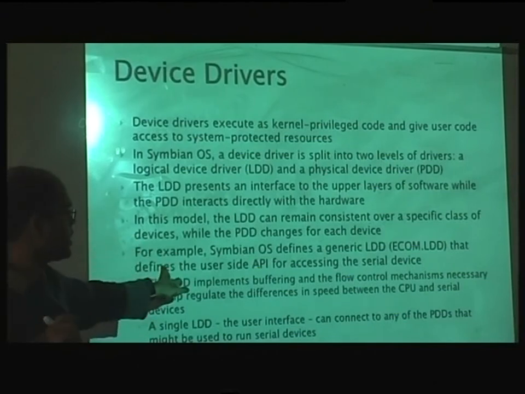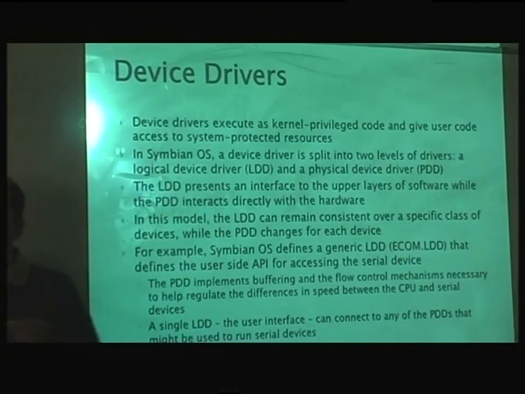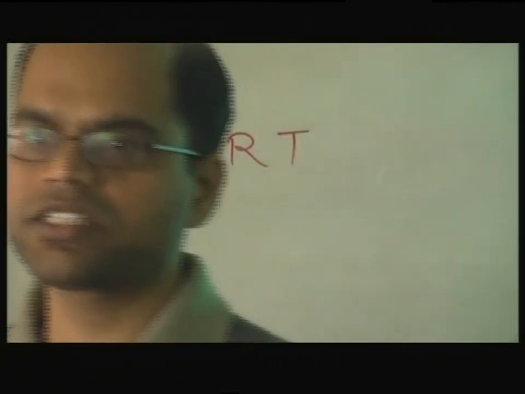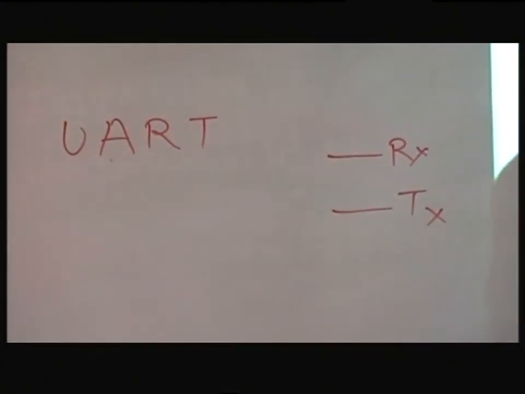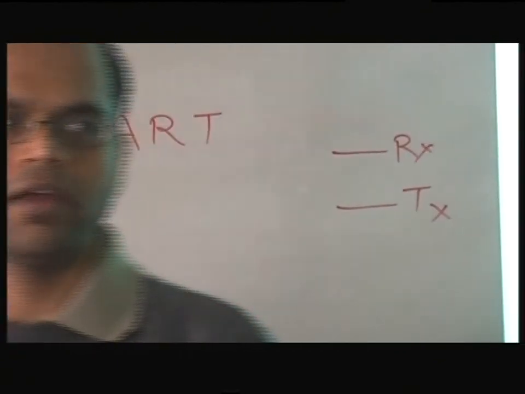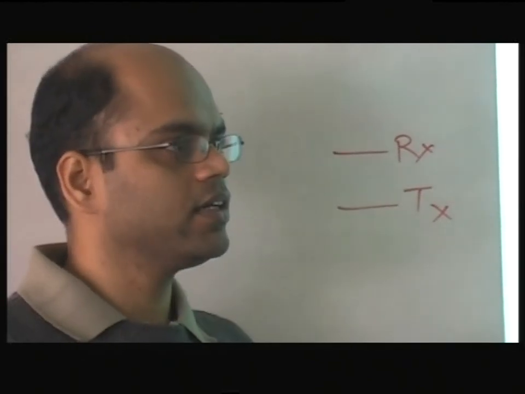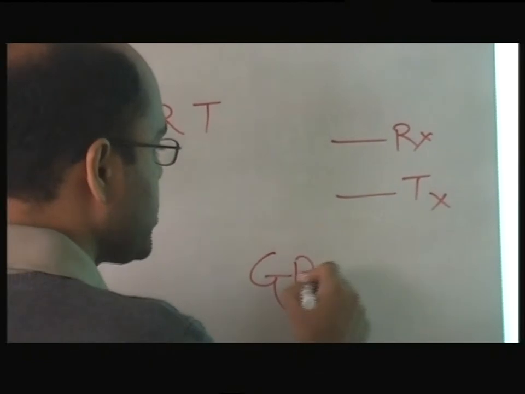So one example that they have given is a serial device. So all of the communication that happens through a serial port. So UART is the serial communication, right? It's a universal serial communication. All the serial devices. It's very simple. There is an RX line and there is a TX line, right? And all the processors support this, right? And you can have a modem that is talking this. You can have your flash disk talking this, and it could be multiple. For example, your GPS could be UART based.